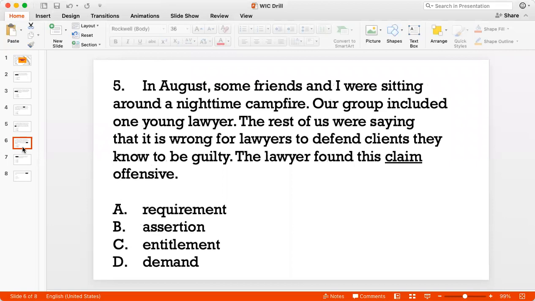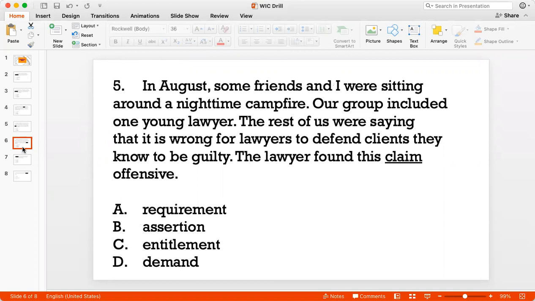Question 5. In August, some friends and I were sitting around a nighttime campfire. Our group included one young lawyer. The rest of us were saying that it is wrong for lawyers to defend clients they know to be guilty. The lawyer found this claim offensive. So, what is the context here?